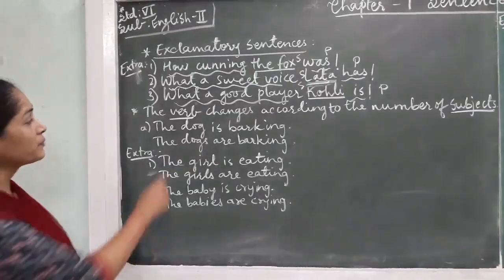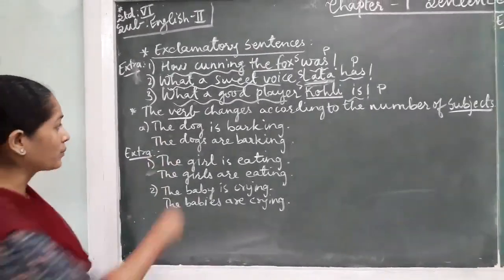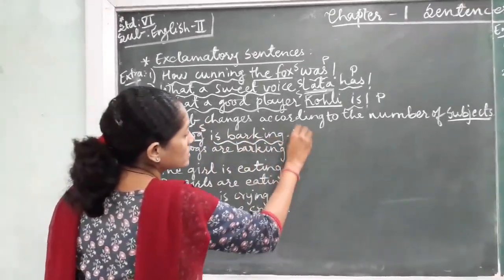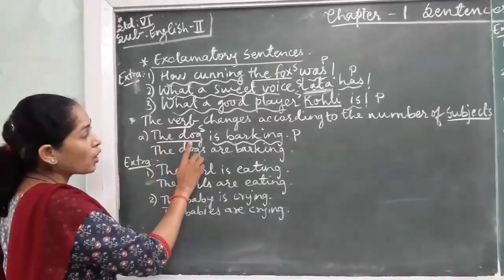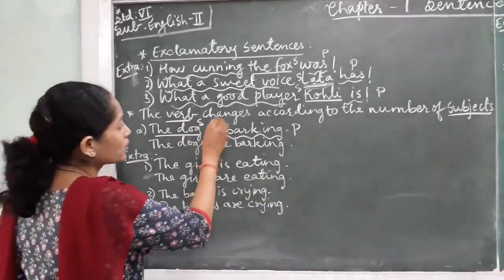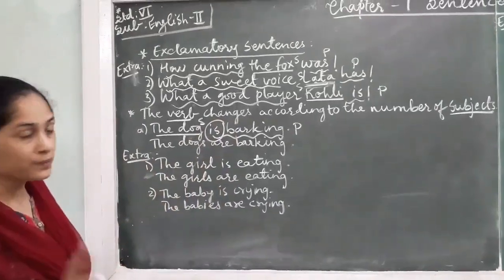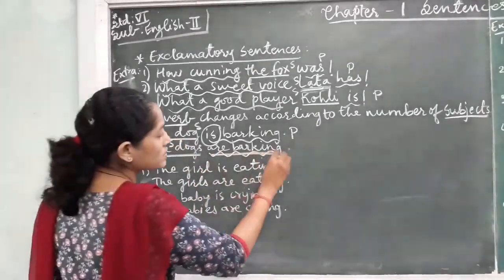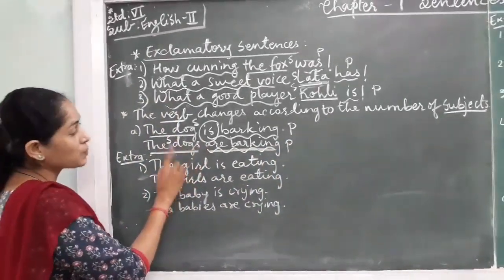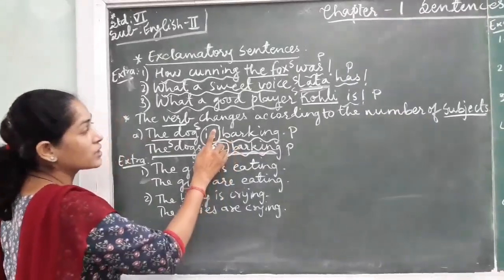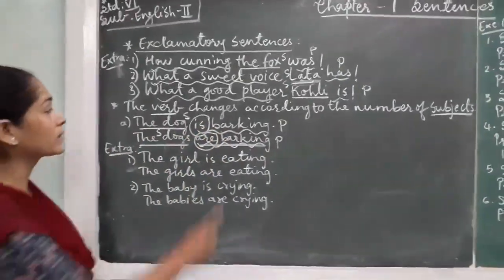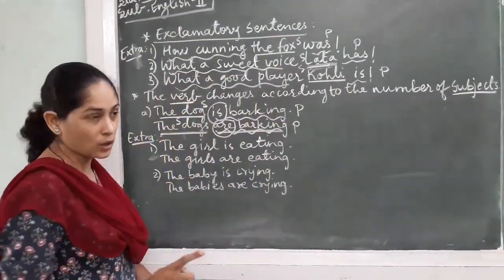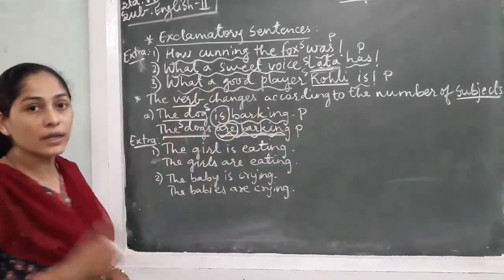Okay, let us understand with the example given in the textbook. The dog is barking. The dog is our subject, is barking is the predicate. Now, the dog, the subject, is singular, so we are using a singular verb. And here, the dogs are barking. The dogs is our subject, this becomes our predicate, but here the subject is plural, so we are using are instead of is. So you have to keep in mind that whenever the subject changes, if it is singular, the verb will be singular. If the subject is plural, the verb will be plural.